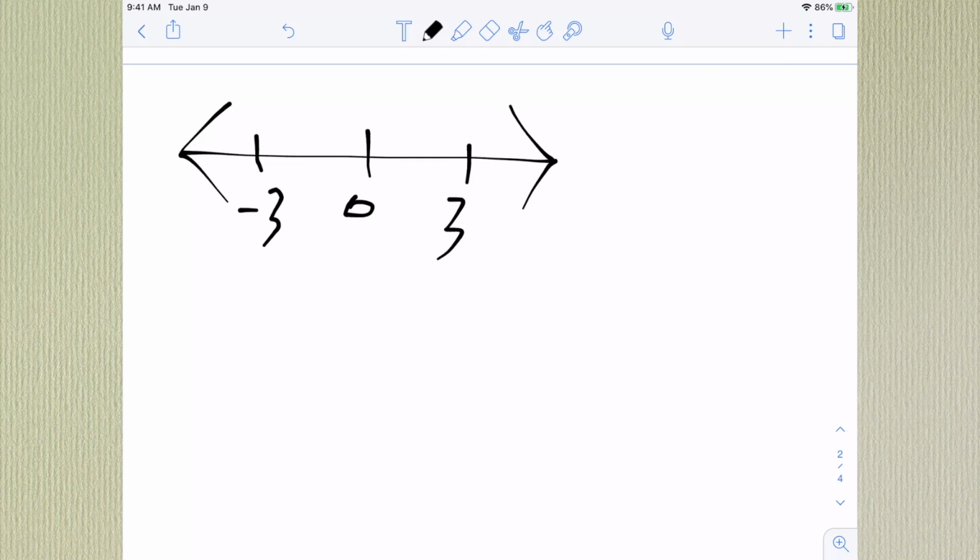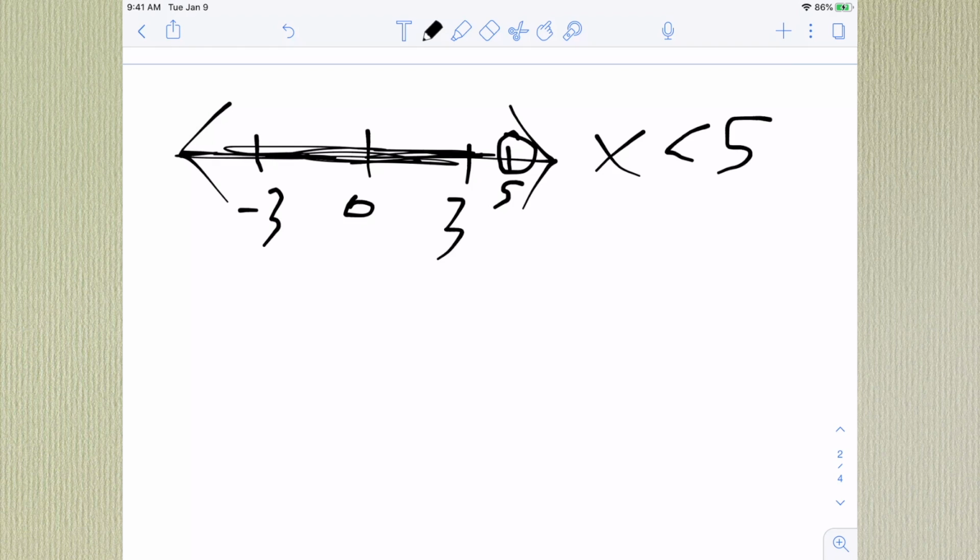Let's say we have an inequality, x is, actually let's say this is 5. If x is less than 5, you would graph that with an open circle, as we know it's near 5 but not on 5, and then we would graph it less than, so that would mean you draw this darker line all the way through to the end of this number line. Because any value that is shaded and not in the circle, so not 5, but any value that's shaded, could be a value of x. So that's what we're looking for.